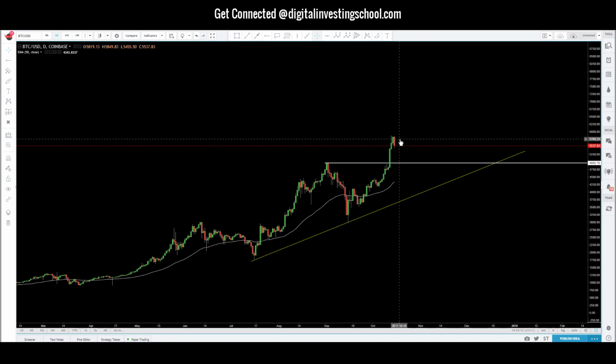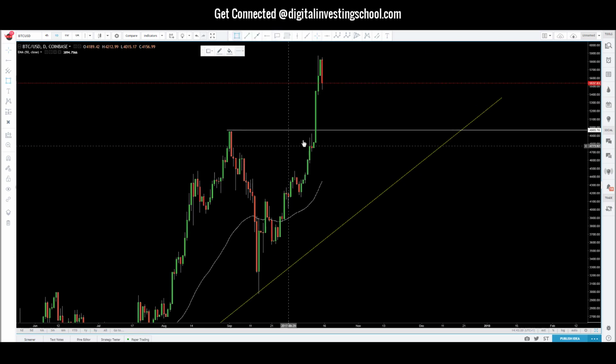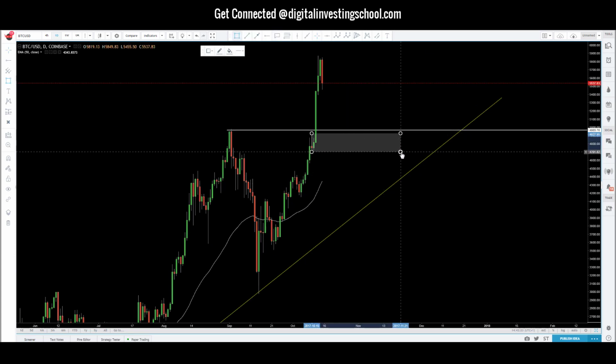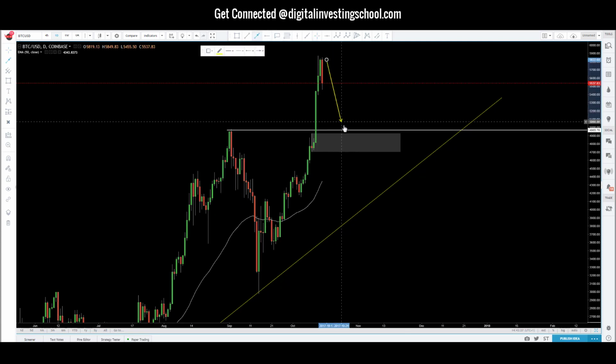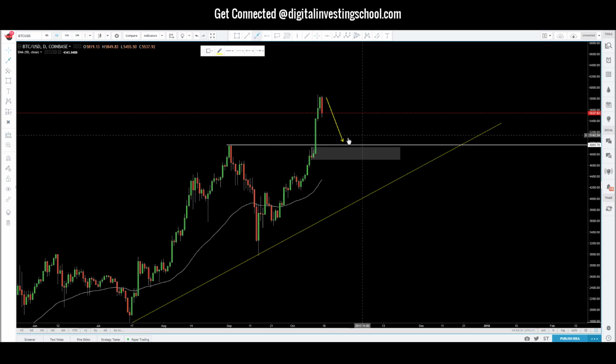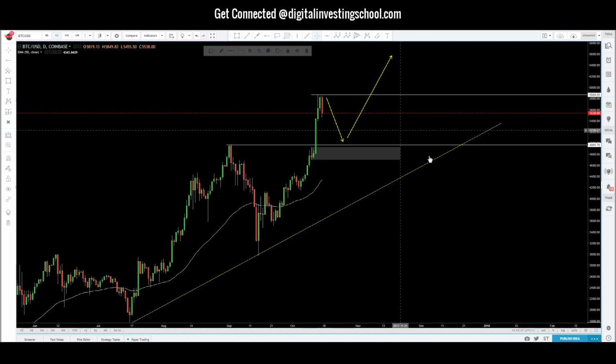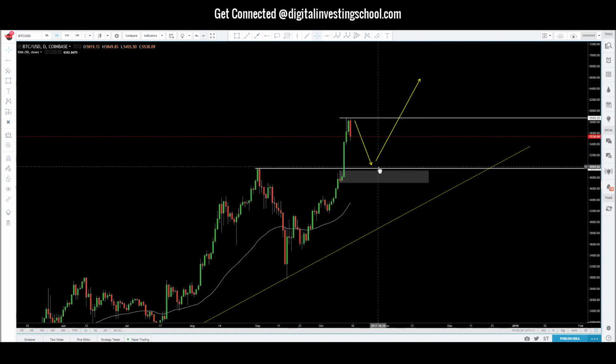We're expecting price to eventually pull back and retest this support level here, where we can also see a nice little order block right in here. So we'll be watching that area for a potential pullback on Bitcoin. Whether it happens this week or next week, it's going to eventually happen because price must pull back. And here's the other piece, right? So if price pulls back, we're going to be looking for an opportunity to potentially buy as long as this level holds. And then we can see our next level of extension, which could be right around 66.